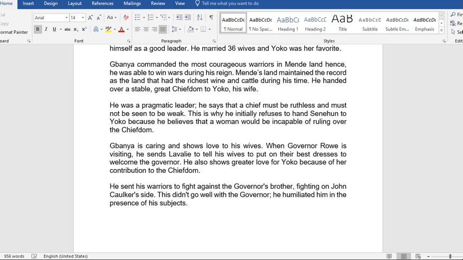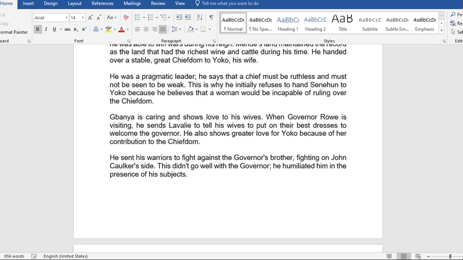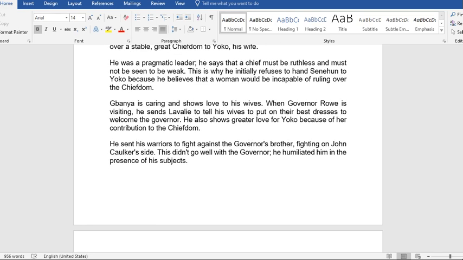This is why he initially refuses to hand Senehun to Yoko, because he believes that a woman will be incapable of ruling over the chiefdom. So that's what his earlier thoughts were that made him refuse to hand over the chiefdom to Yoko initially.